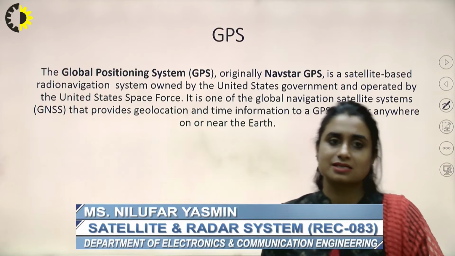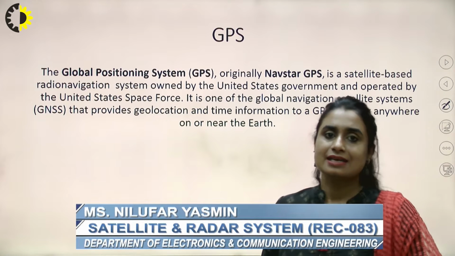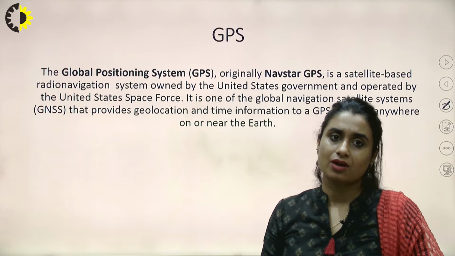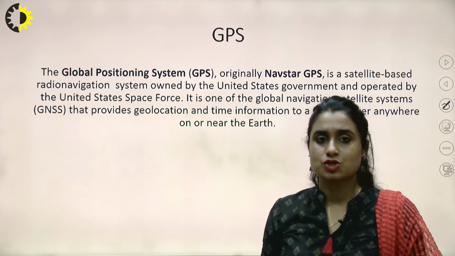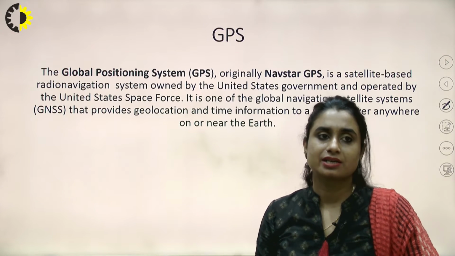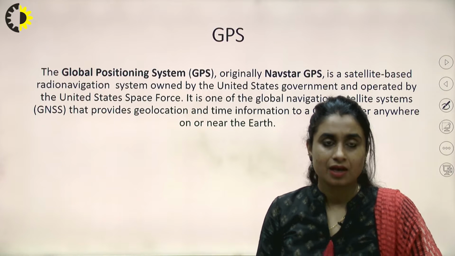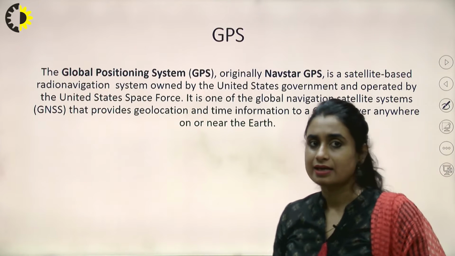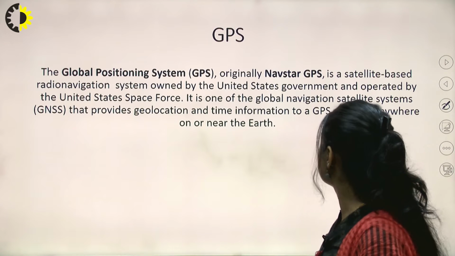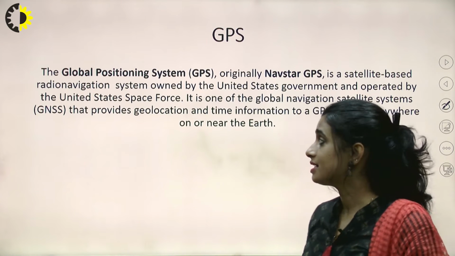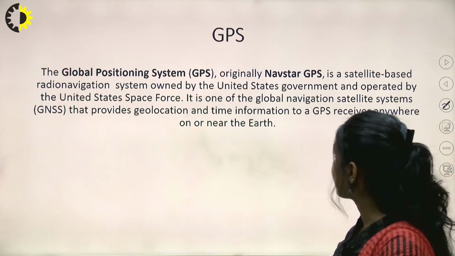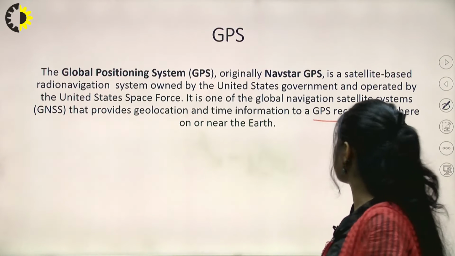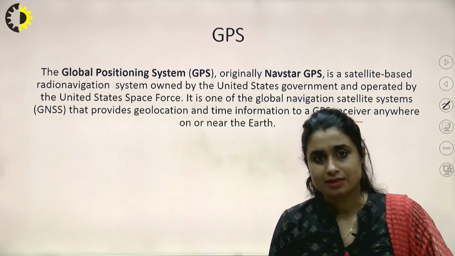What is GPS? GPS is a satellite-based radio navigation system. It was originally called Navstar, which was an operation initiated by the United States government. Now also it is maintained by the United States government, and it is the first global navigation satellite system, GNSS, that provides geolocation and time information to a GPS receiver, whosoever possesses it, anywhere on or near the Earth.